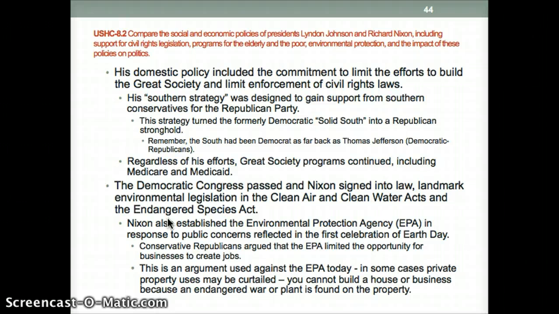The Clean Air and Clean Water Acts and the Endangered Species Act. He also starts the Environmental Protection Agency to help protect the environment. And some people will actually complain about the EPA today and say that it has too much power because you can't build houses or businesses on endangered water or plants, and so it's really still a controversial thing to this day.